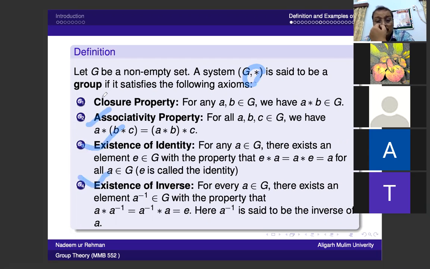When we say equipped with a binary operation, the closure property is automatically satisfied, because in the last class I explained the binary operation. In binary operation, closure property means satisfying two things: it is a function, and it is closed and well defined. So if a non-empty set satisfies these four properties, we say this is a group.